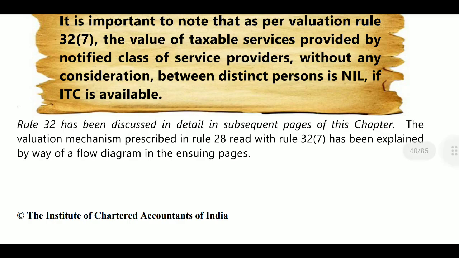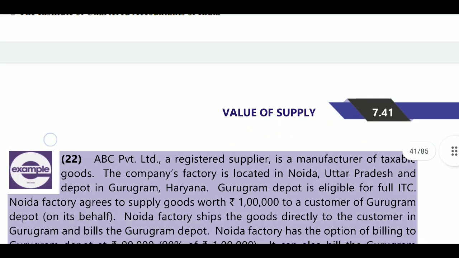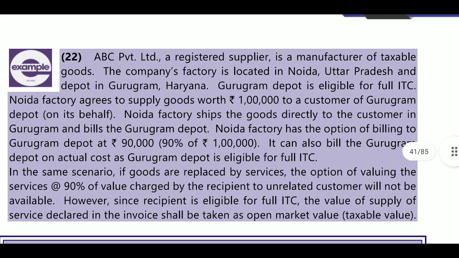Next, Rule 32 will be discussed later. Here an example is provided. What is there in the example? ABC Private Limited, a registered supplier, is a manufacturer of taxable goods.